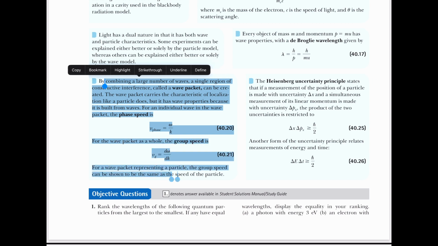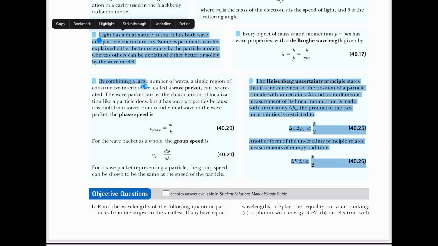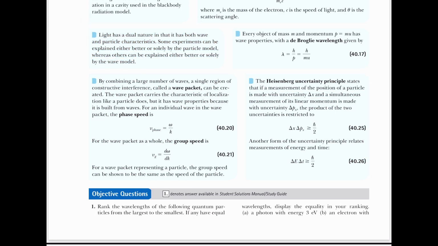For a wave packet representing a particle, the group speed can be shown to be the same as the speed of the particle. Okay, this is a crazy sentence, and it actually goes along with this dual nature. They're basically saying, okay, we learned about the double slit experiment in the optics section where we defined waves like light waves as either rays with the ray approximation, and then later when we actually looked at the double slit experiment, we modeled them as waves, like actual waves, not rays.